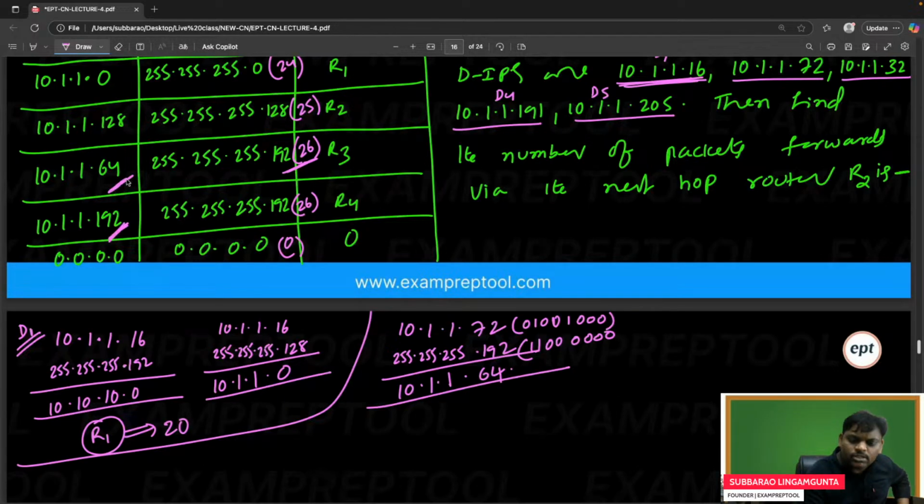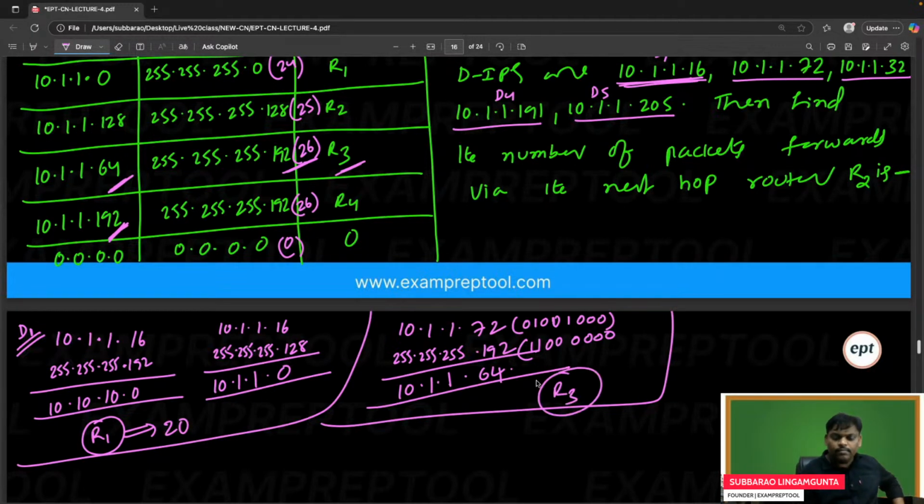I think it is matching. 64 matching. I think this will go via R3. Please check. So this is also 26. If both are matching, you can take any one, but only one is matching. If you do the AND operation, 64 you are getting, this only. So via R3 it will go. So D2 will go via R3.